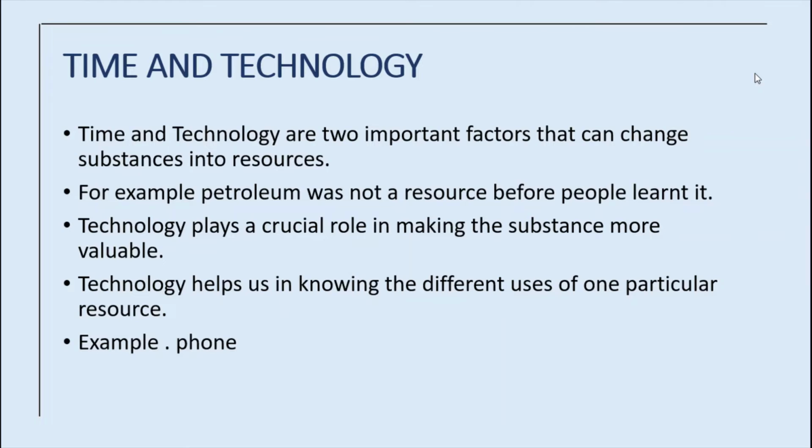The phone is a particular resource, but technology helps us to use it at multiple levels, in multiple ways. So these are the two important factors that can change substances into resources. Okay, fine. Now we are going to see about natural resources.